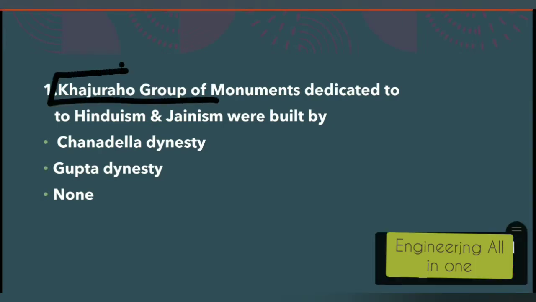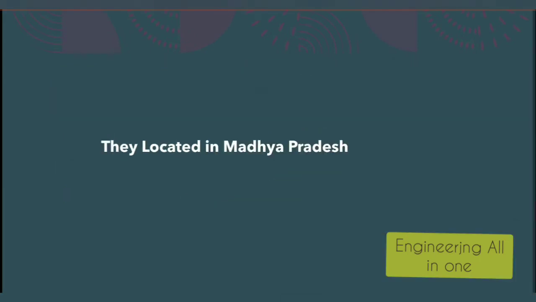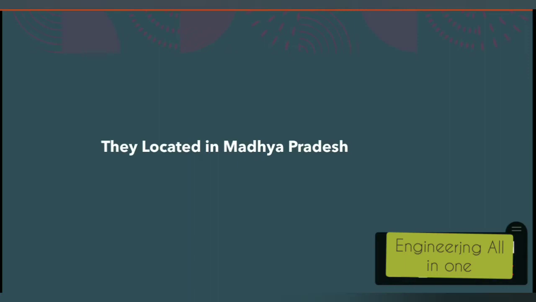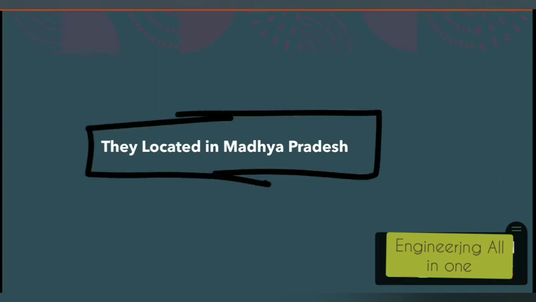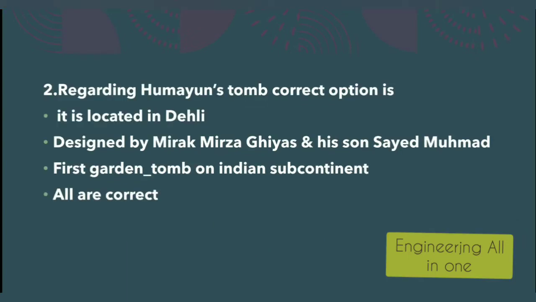Khajuraho group of monuments dedicated to Hinduism and Jainism were built by. The right option to this question is option number first, Chandela dynasty. Related to the monuments, they are located in MP, Madhya Pradesh.